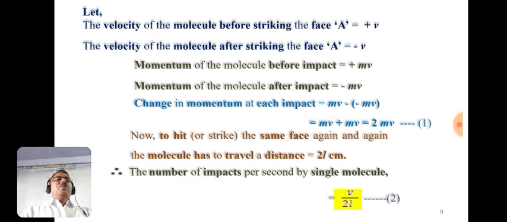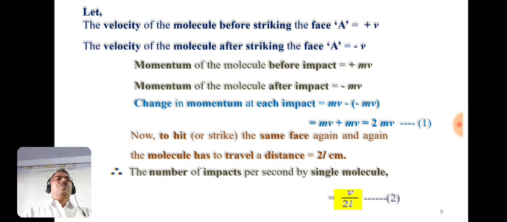We know the change in momentum at each impact is twice mv. The number of impacts per second by a single molecule is v upon twice L. And the number of molecules hitting face A is n by 3.